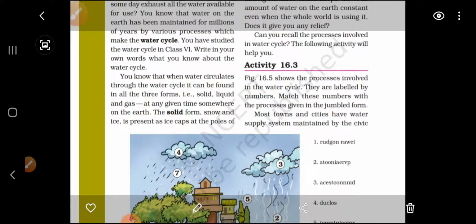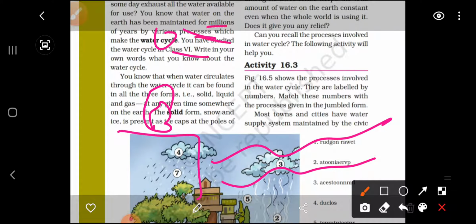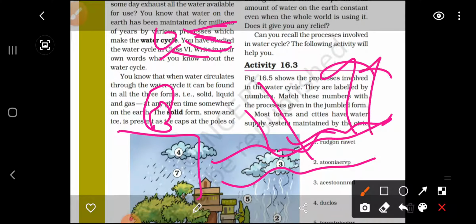The water cycle, as you know, suppose this is the ocean or the water bodies, and this is the land. Here the plant is there. Now what happens when the sunlight falls on the plant or on the different areas of the surface or on the water bodies? The upper surface water goes up in the form of water vapor and becomes cloud.